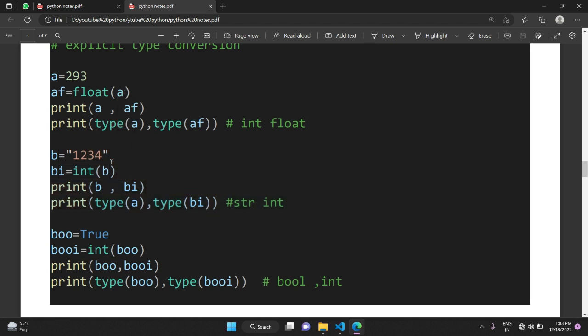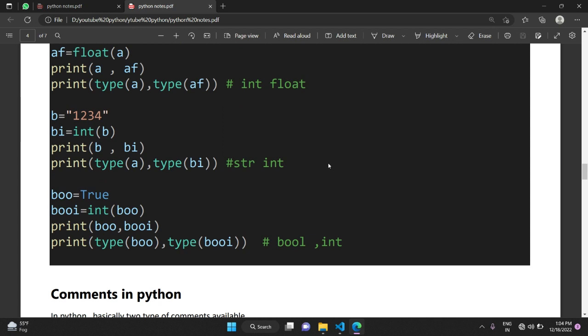I have another example. Suppose b equals the string value 1234. It is not a number, it is a string number. When I change the string to an integer, it is also simple. For conversion I use int, which is also called typecasting, and inside I pass the variable. It is a similar process to the previous example. Now print b and bi: b is the string 1234, but bi is the value 1234. When I print the type, the type of b is string, and the type of bi is integer.